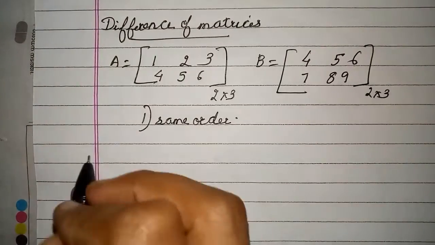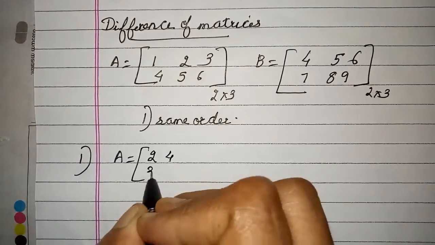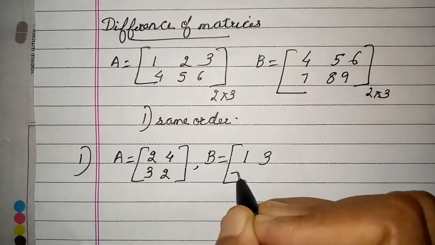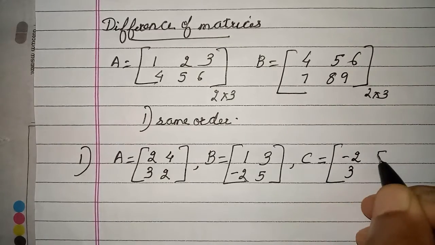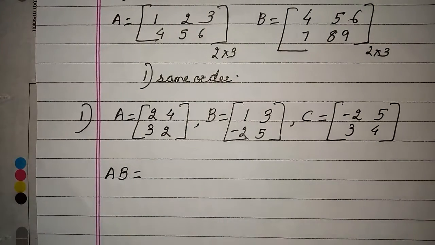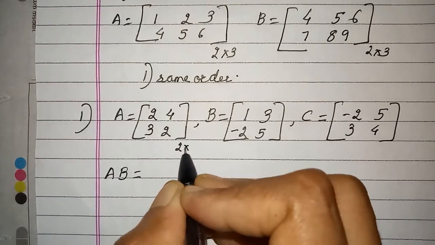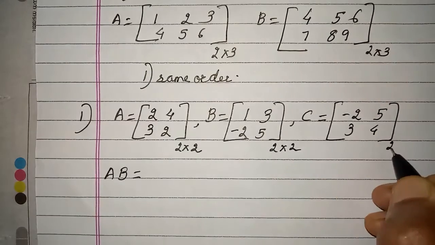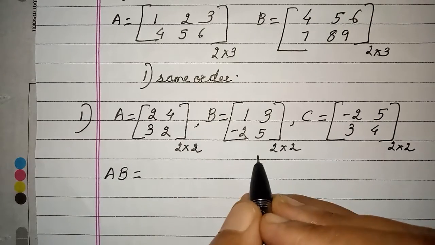Now let us solve some problems, children, to clear our concept. Suppose there is a matrix A equal to 2, 4, 3, 2. I have a matrix B equal to 1, 3, minus 2, 5. I have a matrix C which is minus 2, 3, 5, 4. Now I am asked to find the value of AB. How do you find the value of AB? You know that matrix multiplication is possible when the number of columns of the first matrix is the same as the number of rows of the second matrix. If the number of columns is the same as the number of rows, then matrix multiplication is possible.